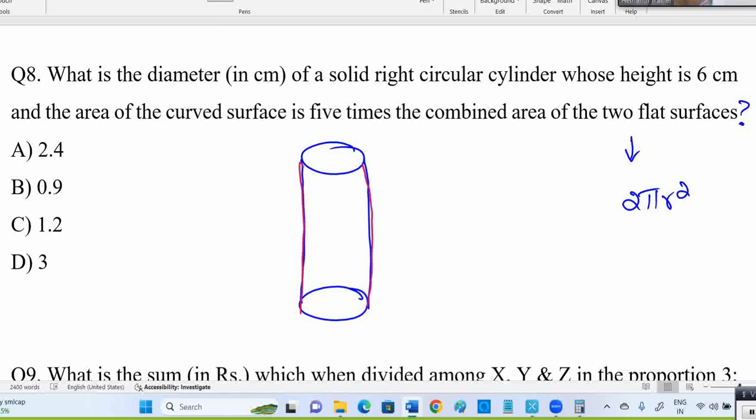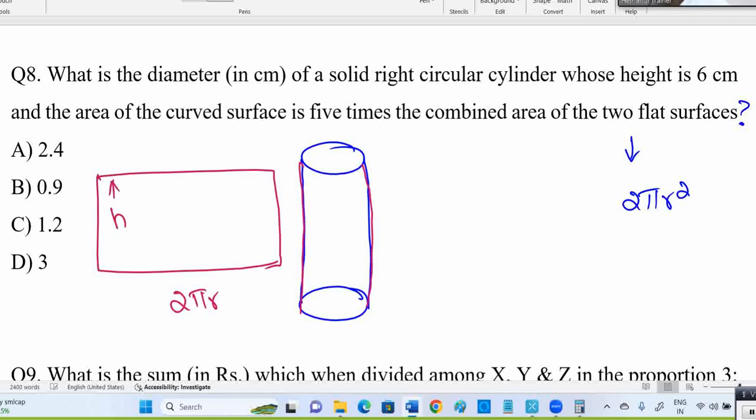Breadth is h, length is 2 pi r, so the area is 2 pi r h. That is why the curved surface area formula is 2 pi r h, because when you open it, it's a rectangle. Assume this is a paper. If you cut it and open it, the curved surface creates a rectangle shape where the length is 2 pi r and the height is h.